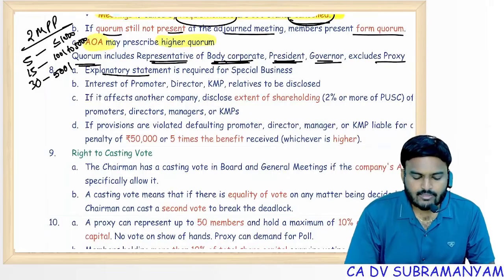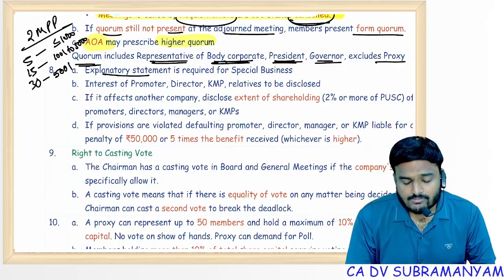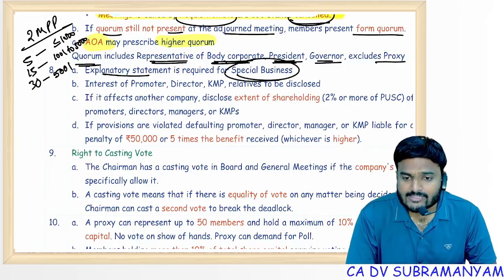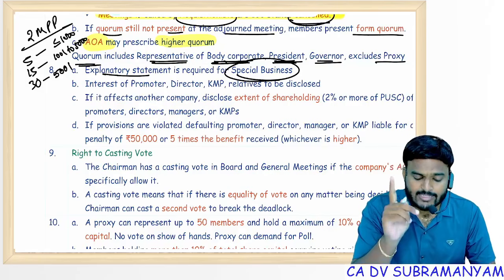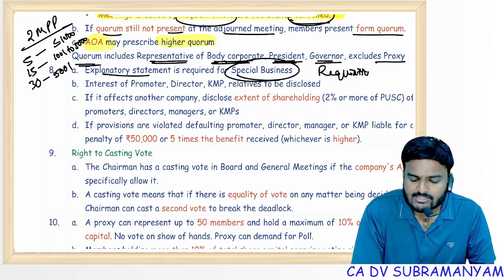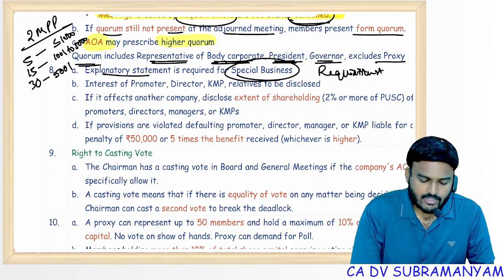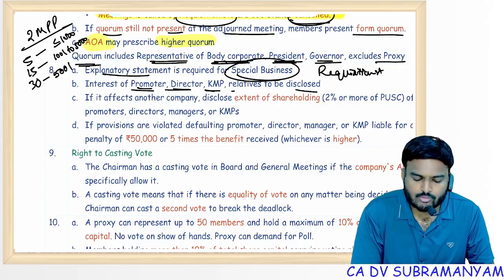Explanatory statement. Whenever the company is calling a meeting in which some special business items are to be transacted, explanatory statement is mandatory. Of course, remember, explanatory statement is not mandatory if that meeting is because of requisitionists. Interest of KMP, relatives, director, promoter, relatives to be disclosed.